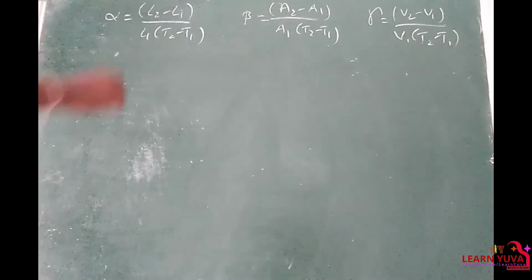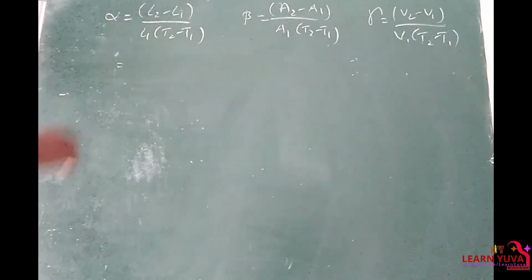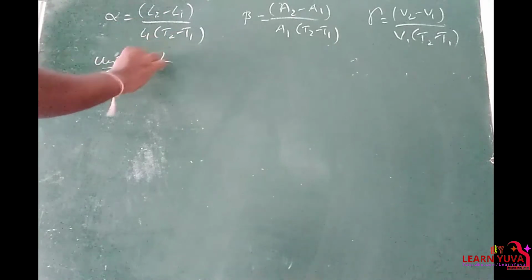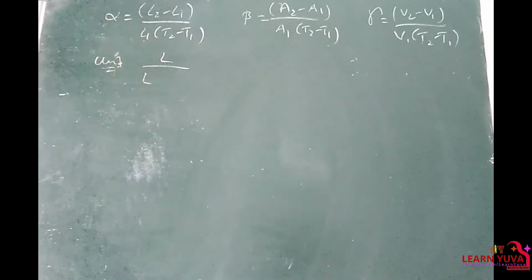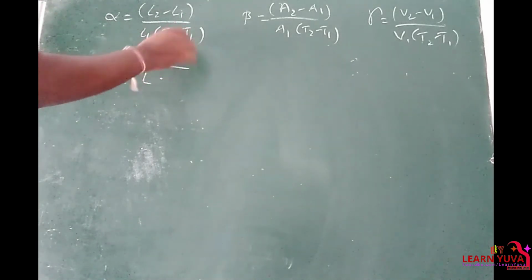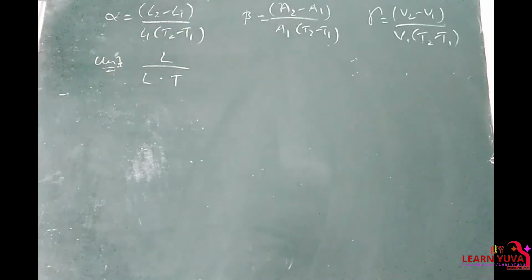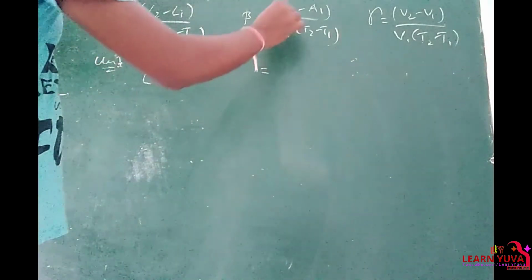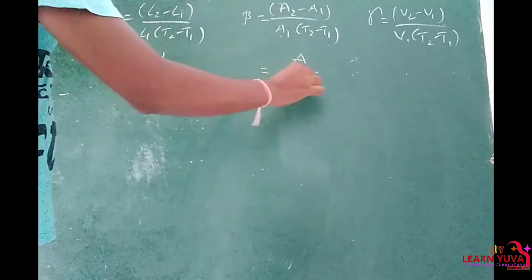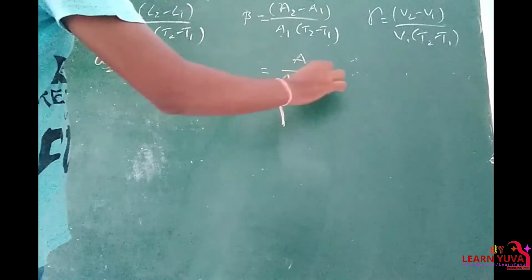So here, units. If you subtract length from length, we get length by length into T2 minus T1, the temperature. Here A2 minus A1, we get area by area into temperature.